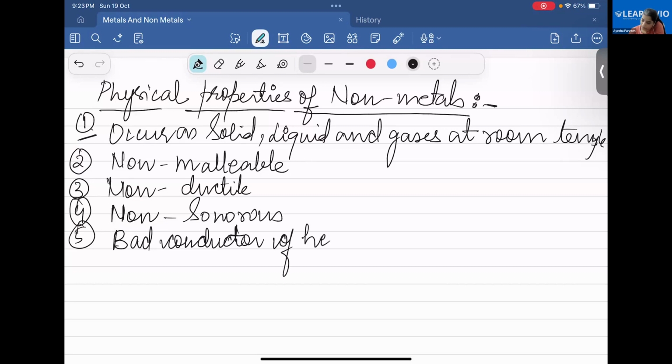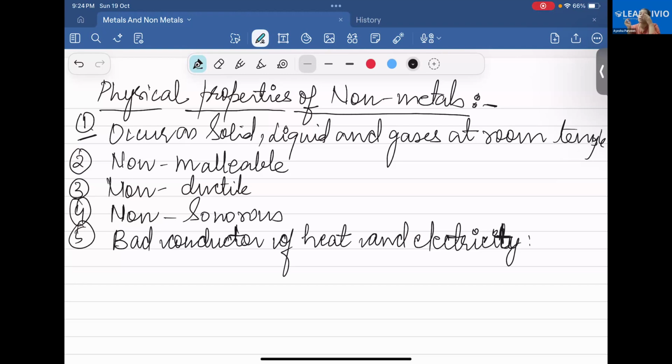Because it is very costly. It would not be cost effective. So non-metals are bad conductors of heat and electricity. These are some physical properties of non-metals.